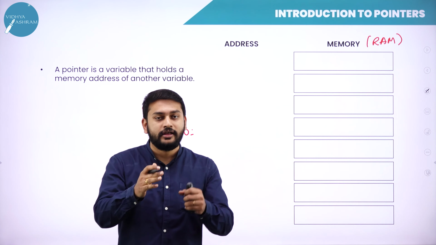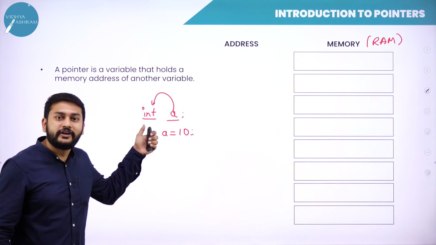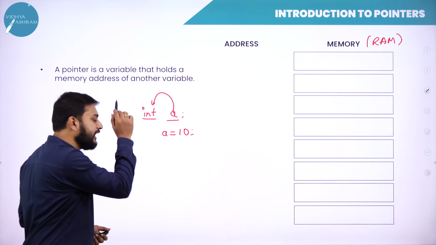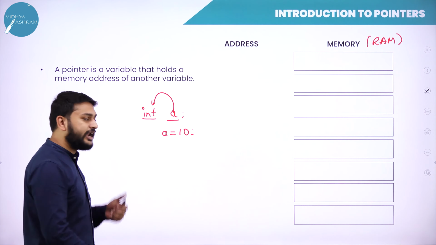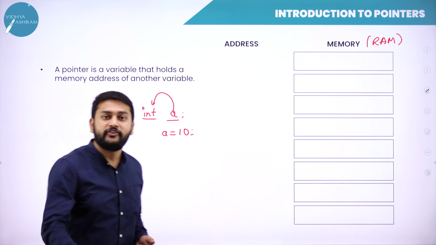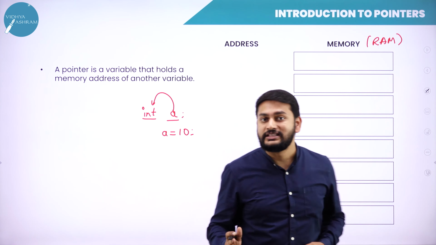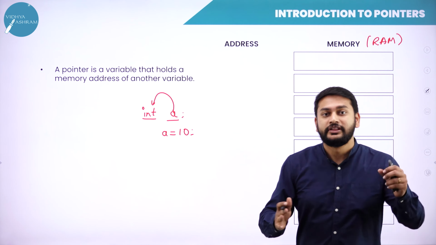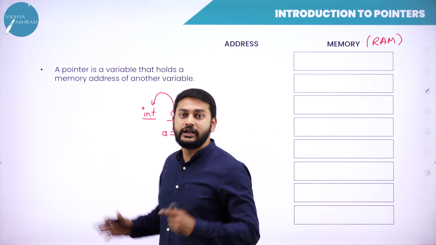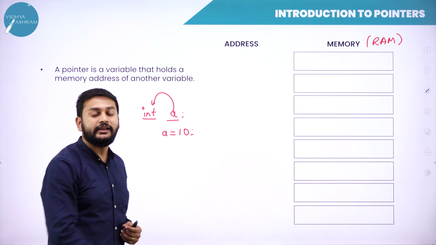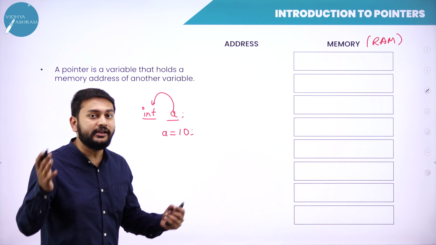So like that, guys, we have different data types. If I take int, 4 bytes. If I take the data type of character, 1 byte. If I take float, it depends on what data type we are considering. Based on that data type, the memory bytes will be allocated. As of now, I have taken int.